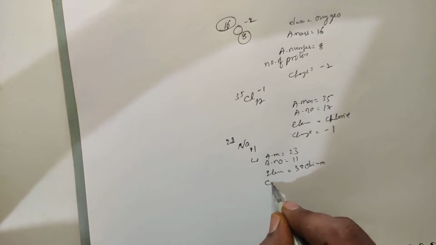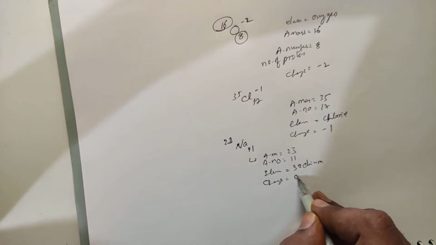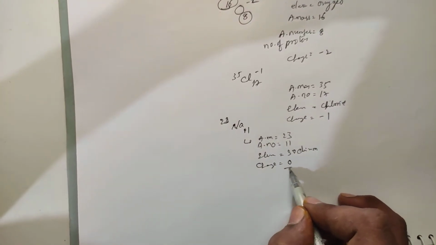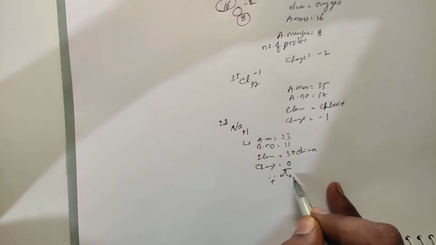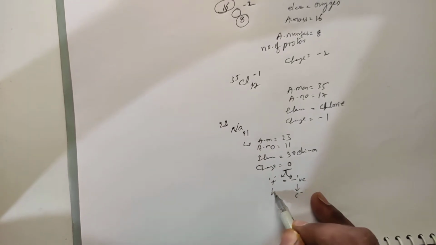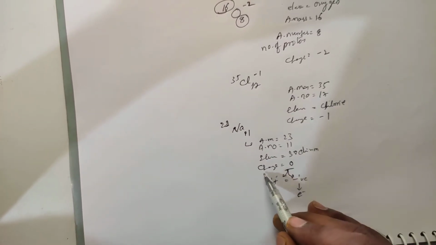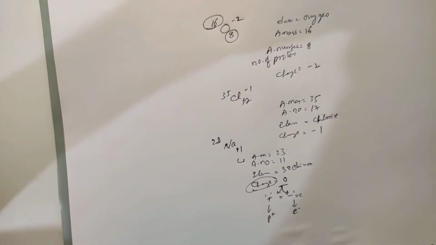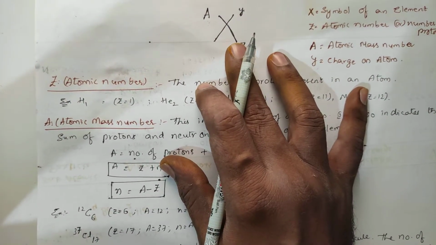and charge. See, what charge do you have? Do you have anything plus or minus? Nothing here. So the charge represents 0. Okay, that means it is a neutral atom. What does neutral mean? Neutral means the number of positive charges present in that particular element will be equal to the number of negative charges. Negative means electron, positive means proton. So if the charge is 0, the number of protons will be equal to the number of electrons. Clear? Right. So this is the way of representation of an element.